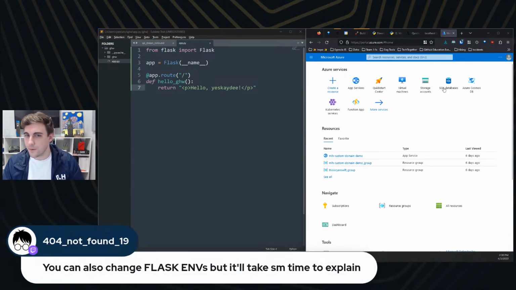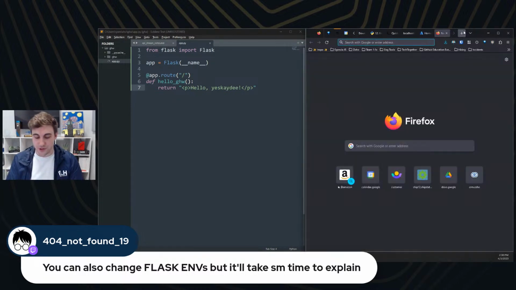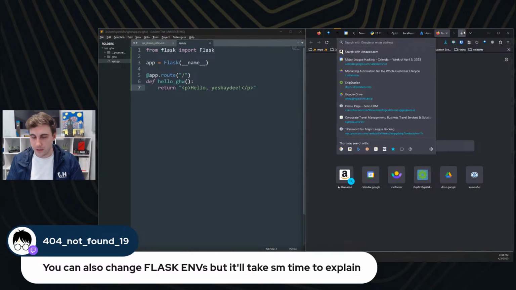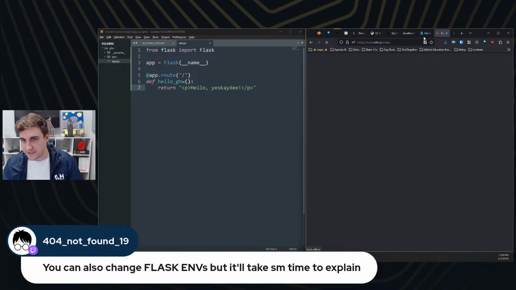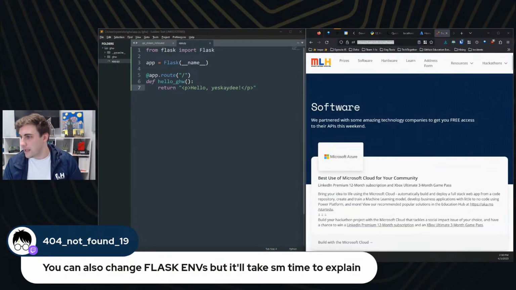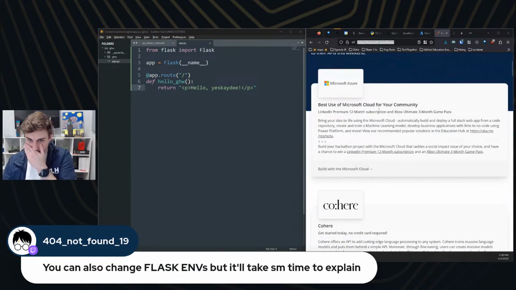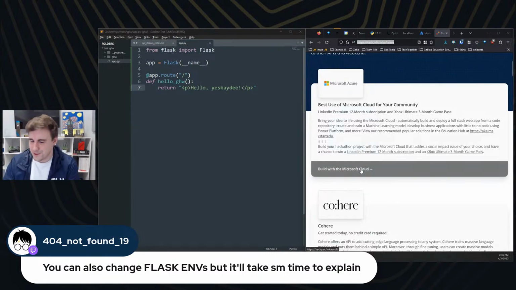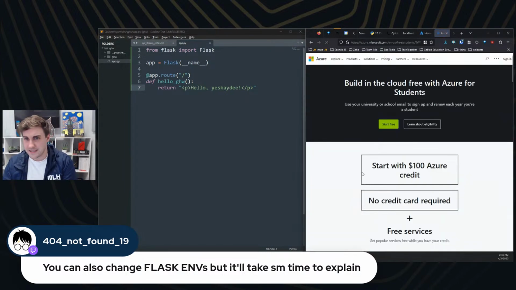So I'm going to go to portal.azure.com. For me, I already have an Azure account that I'm logged into. If you don't have an Azure account yet, what I'd recommend is you go to hack.mlh.io, and I'll post this link in chat, and we'll go to the software page as well. Bam. And so if you go to this page, actually, look at that. It's literally the top link. So if you go here, you can do build with Microsoft Cloud, and it's going to bring you to this little start free page. As a student, you get,